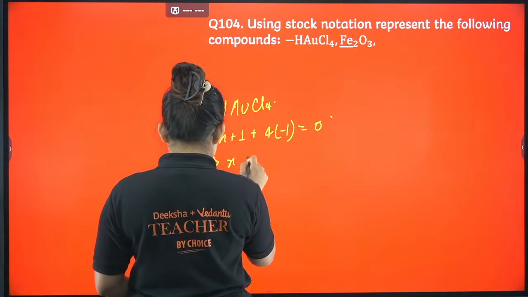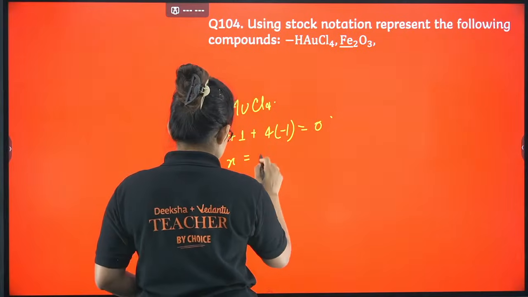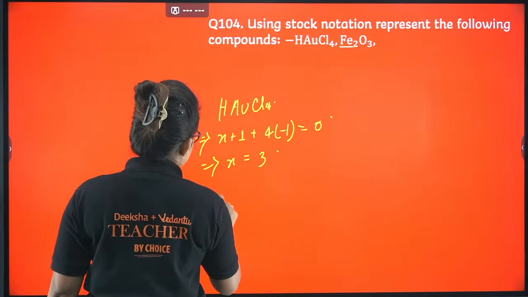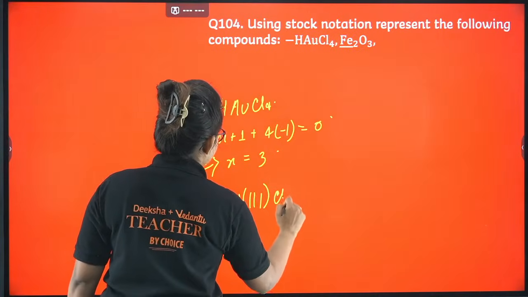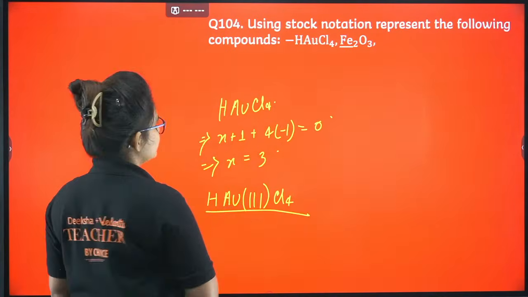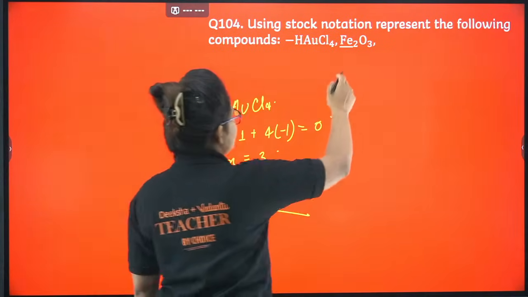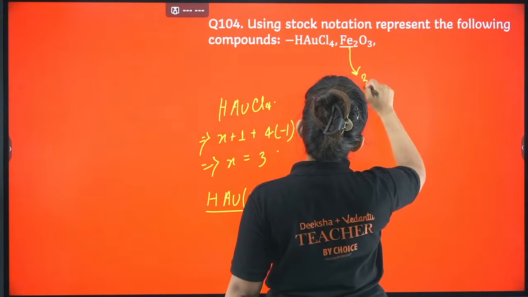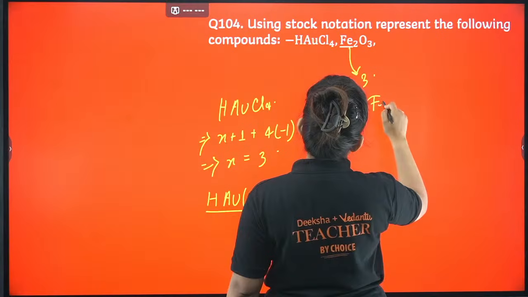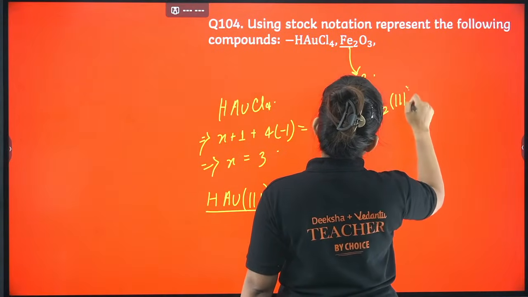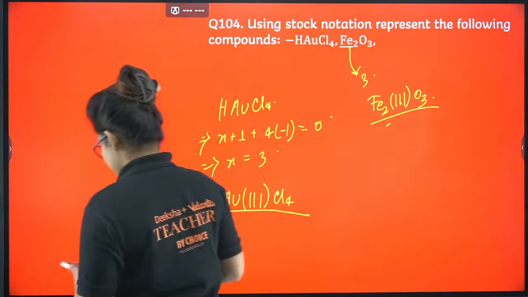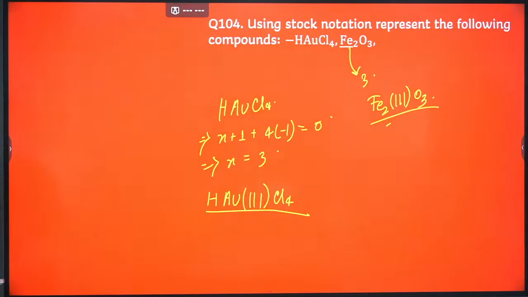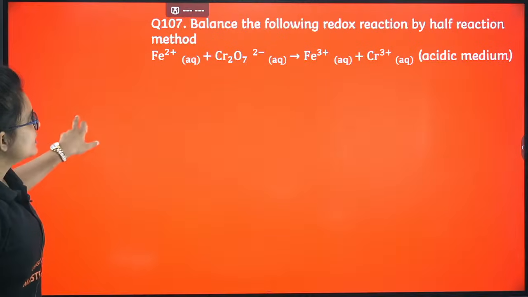From here x it will get as 3, right? So I can write HAu(III)Cl4. That's it. Okay, Fe2O3, I guess you can understand iron is 3 oxidation state here, so you can write it simply Fe(III)2O3 like that. Okay, I guess it's clear, the stock notation.